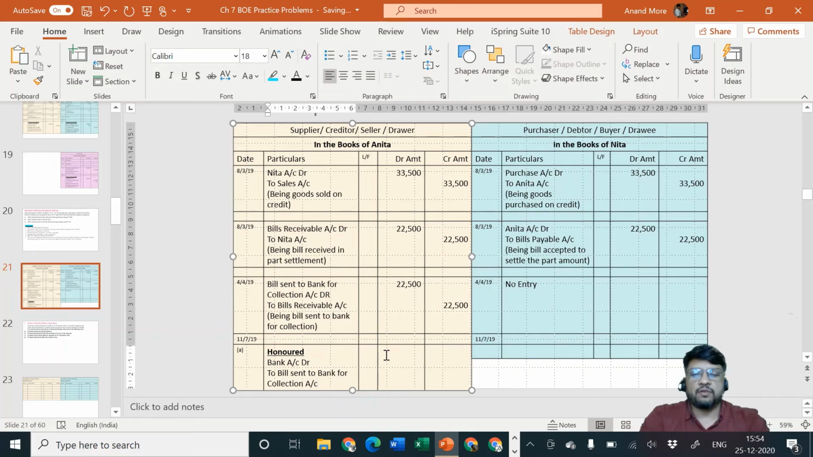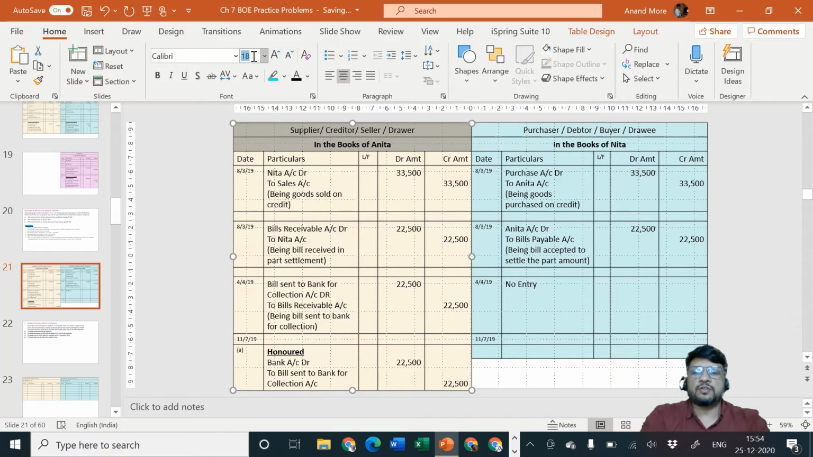To bill sent to bank for collection account. And what is the amount of the bill? The amount of the bill is rupees 22,500. And the narration will be, just a minute, let me reduce the font size of these things so it will be easy for us to work on the same.